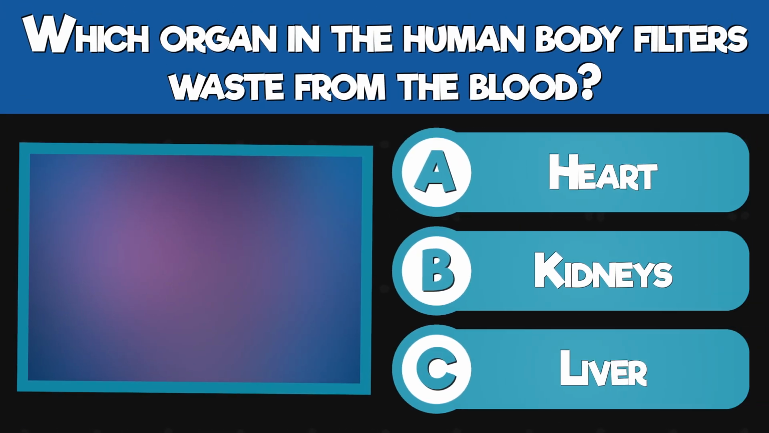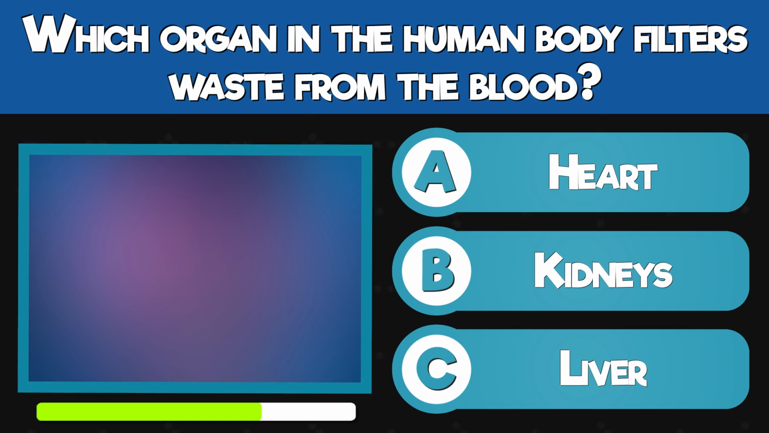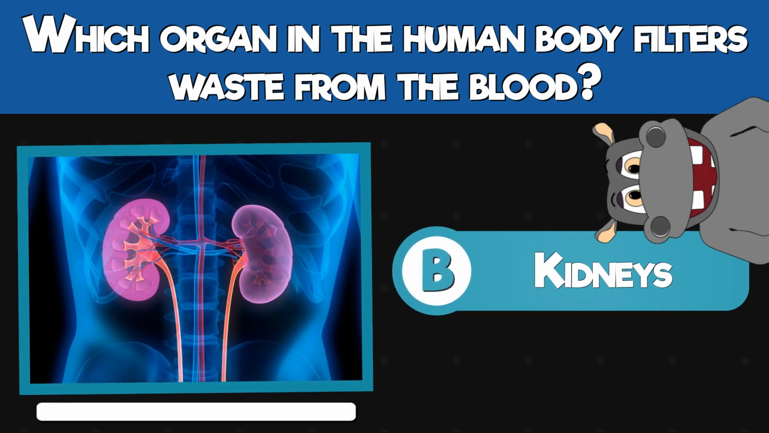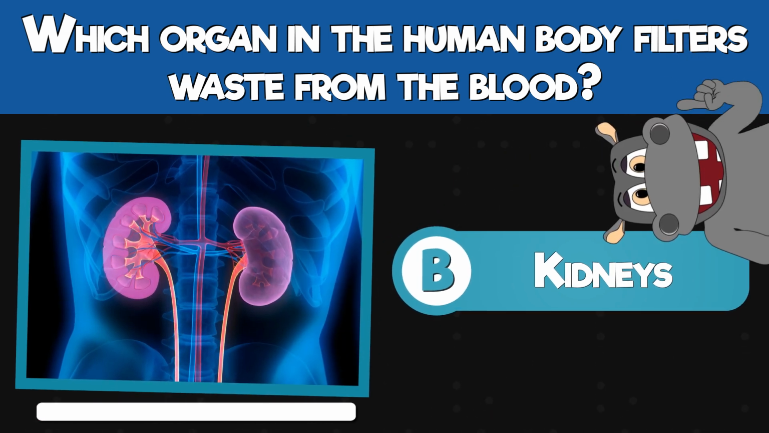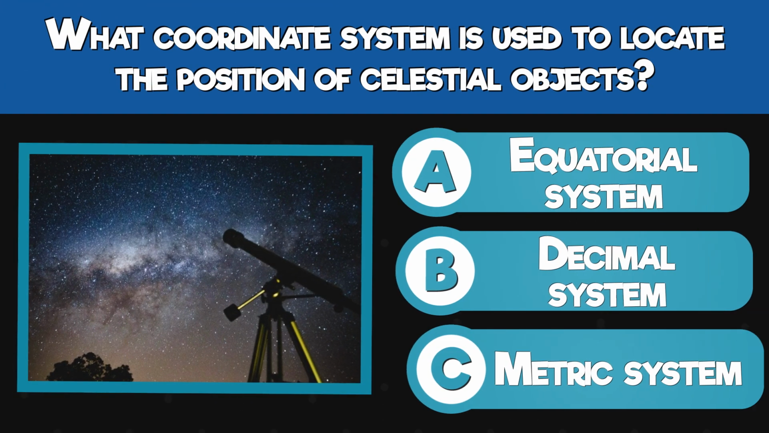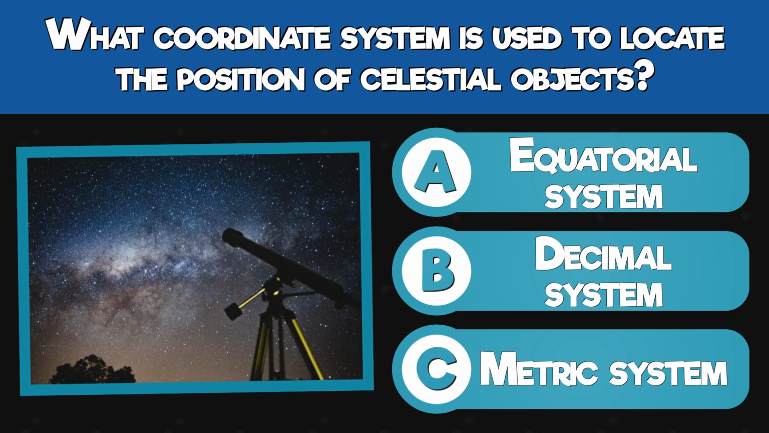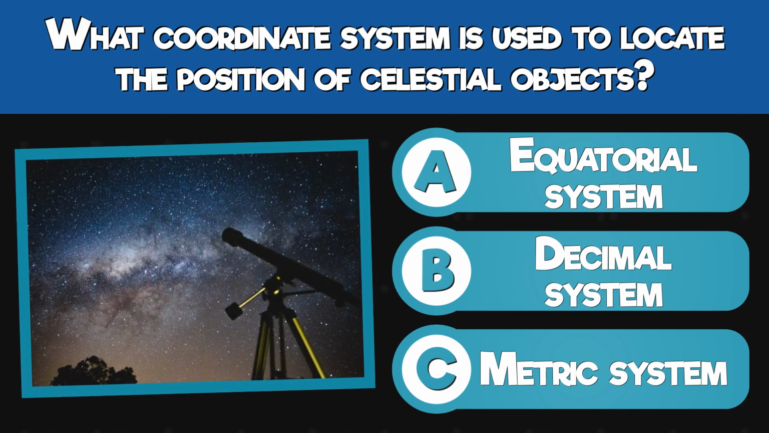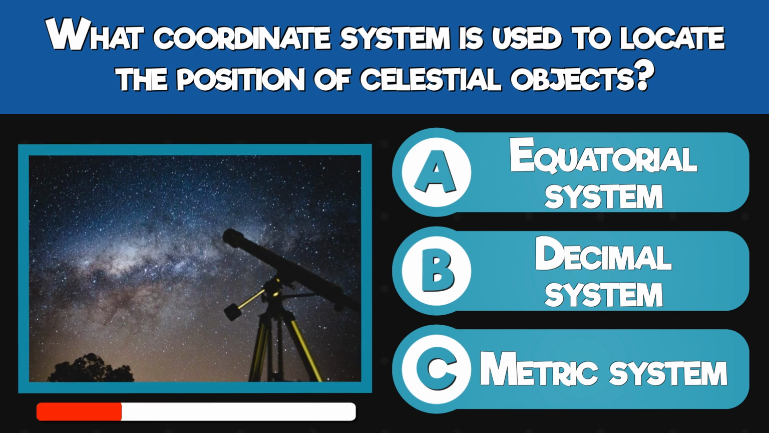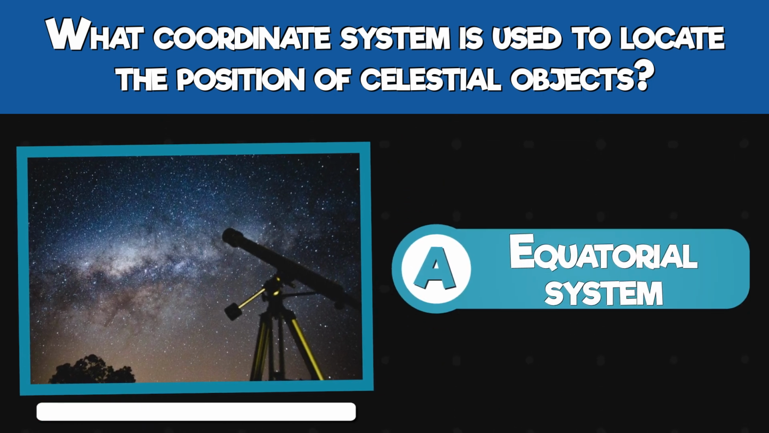Which organ in the human body filters waste from the blood? Heart, kidneys, or liver? Kidneys. What coordinate system is used to locate the position of celestial objects? Equatorial system, decimal system, or metric system? The equatorial system.